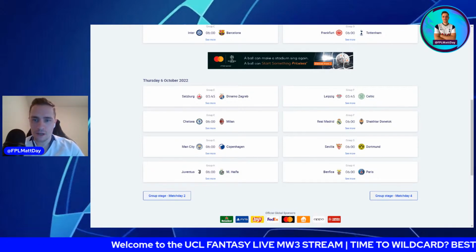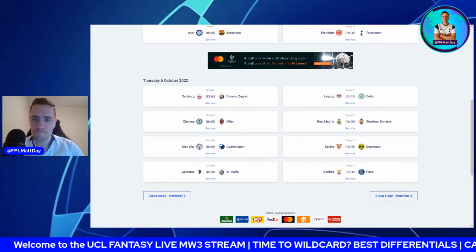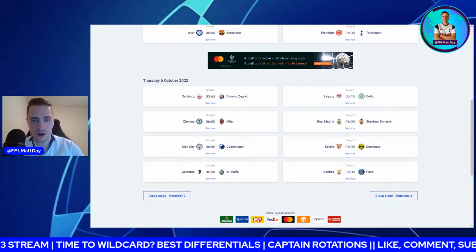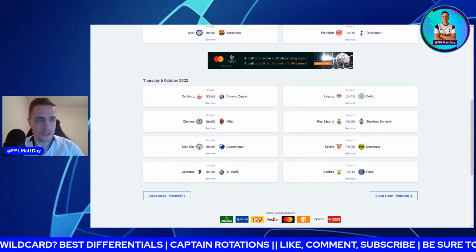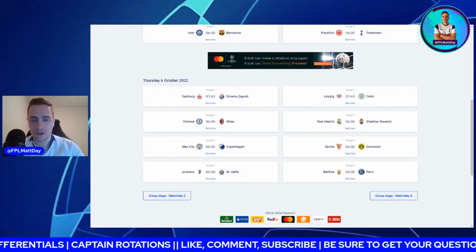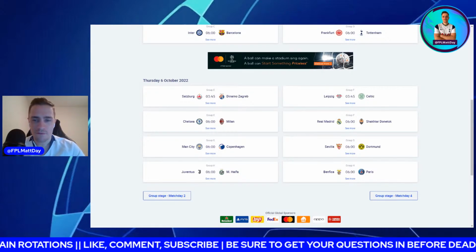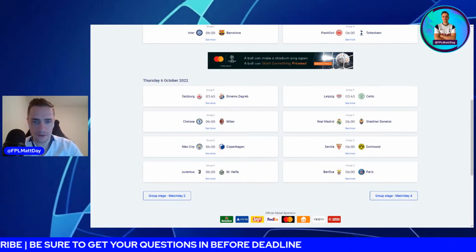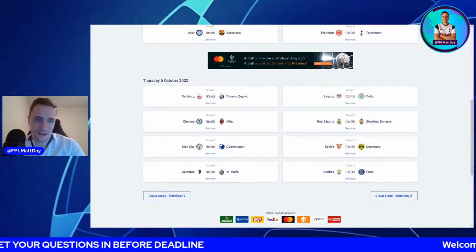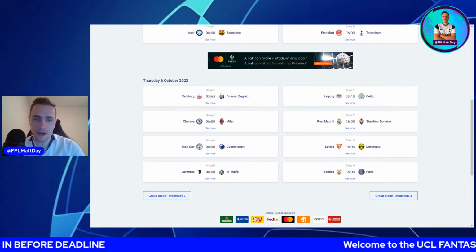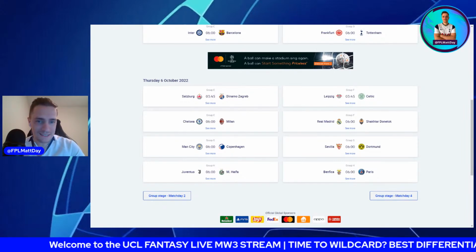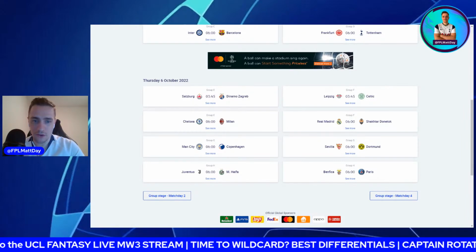And then Real Madrid versus Shakhtar. Shakhtar have started well in this Champions League as well, yet to lose. Benzema is back for Real Madrid. Did miss a penalty on the weekend in La Liga, so I'm going to back him to come back and be the man to pick from Real Madrid. Let's go to City versus Copenhagen. I'll just pick Haaland. I think he's a man in this game. Haaland, maybe De Bruyne as well. João Cancelo, I think just the usuals for Man City. So I'm liking those again.